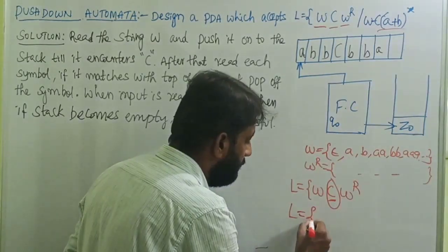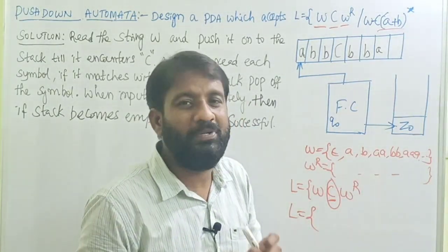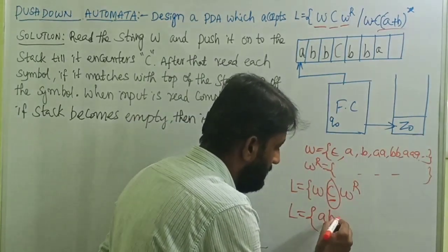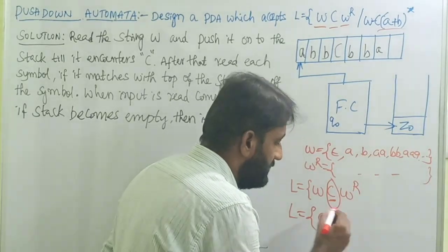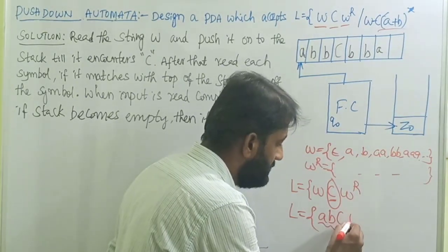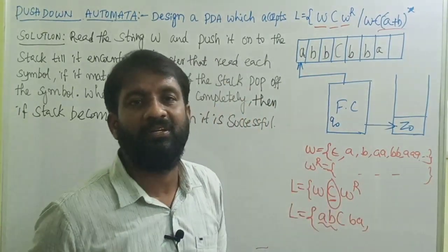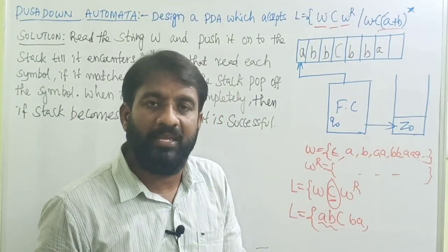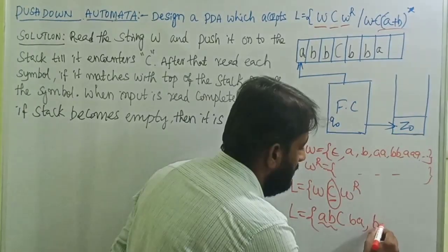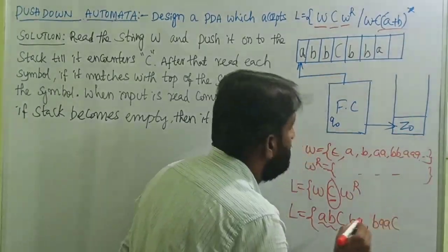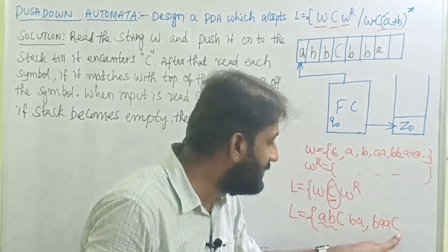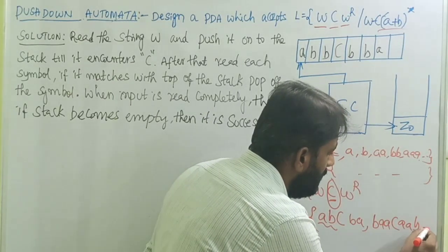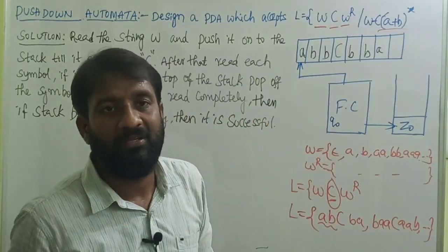L equals to, if I take W as, let's say, AB, then symbol C, what is the reverse of AB? It is BA. So this is one of the strings. If I take W as BAA, then the next symbol is C according to this language, then the reverse of the string is double A B, and so on, any combinations.